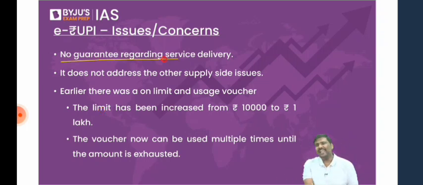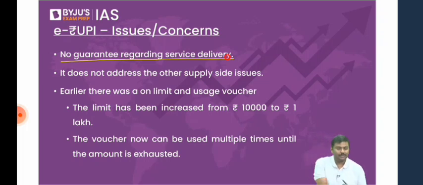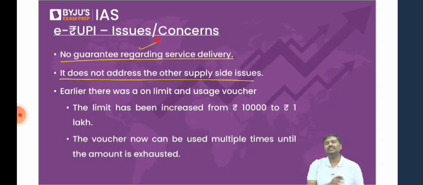E-rupee will not provide any guarantee of a service delivery. So what do you mean by this? Look at point number 1 and 2. Have a look at this. It will not guarantee regarding any kind of service delivery. It does not address other supply side issues. What do you mean by this?